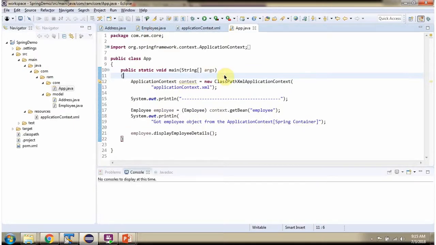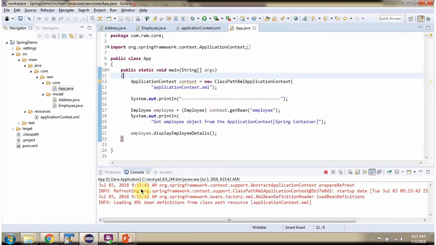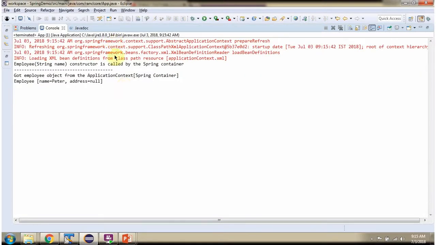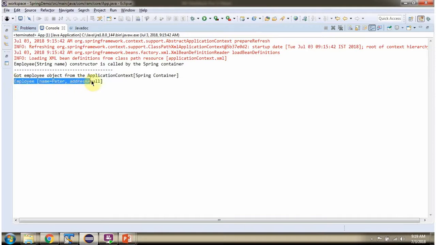I am running this program. Here you can see the output. Here you can see the employee object. Name is set as Peter, and the address object is not injected because autowiring mode is no.